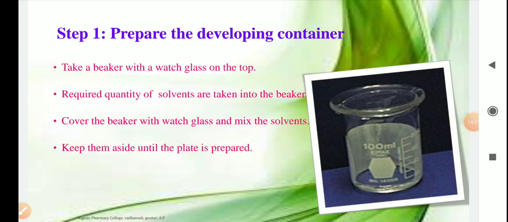Or you can take a beaker, and it can be covered with a watch glass.